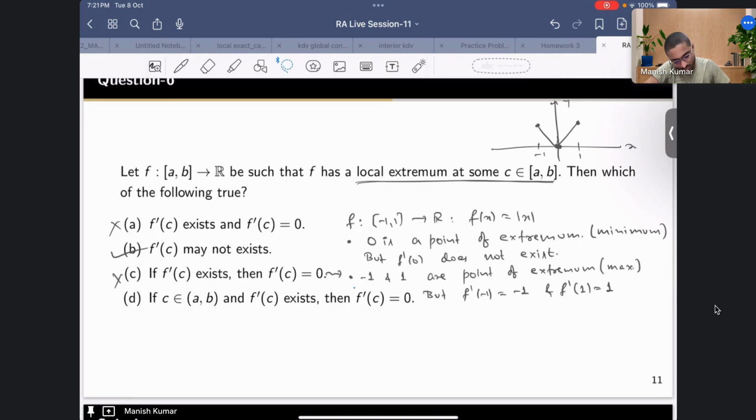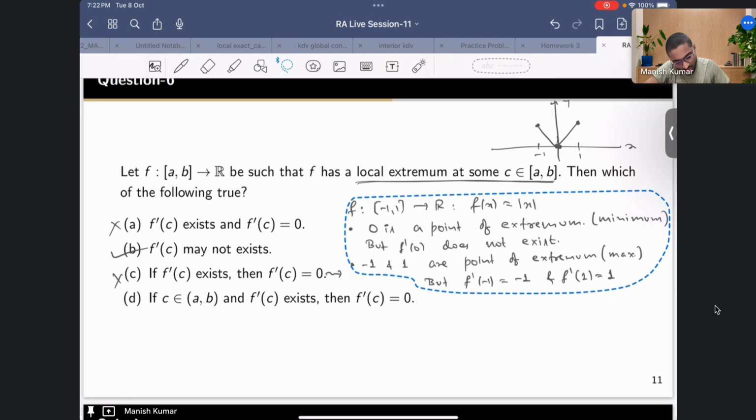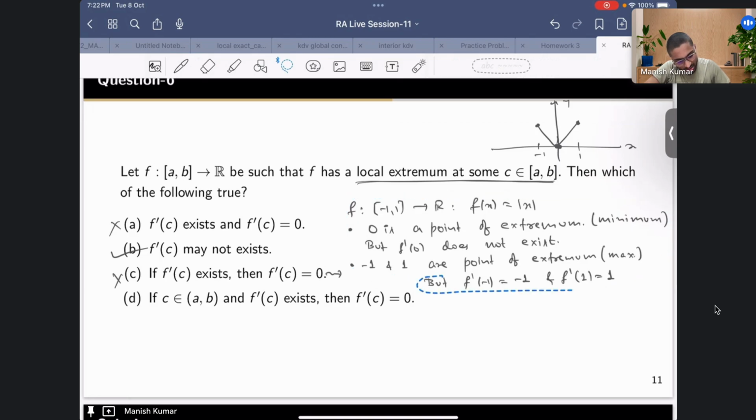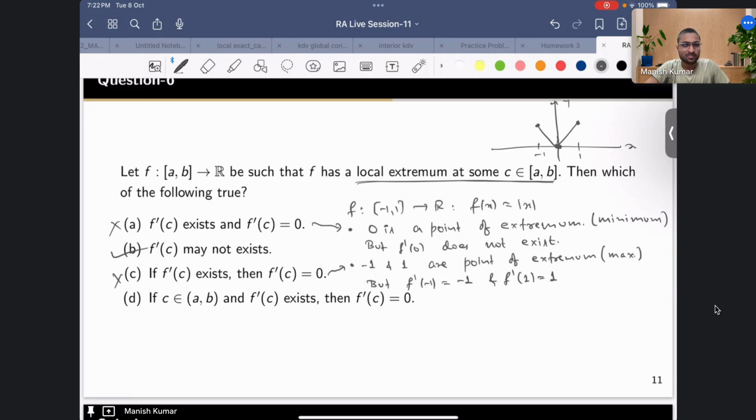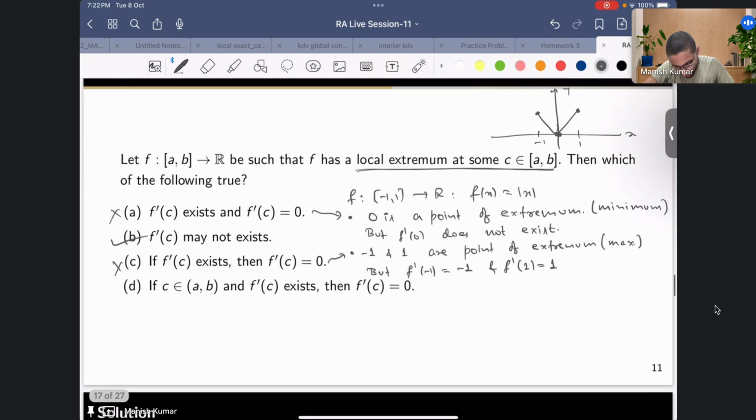Any guesses? Haven't you seen this kind of result? Okay. Actually it's true, and maybe you can prove it in this way.